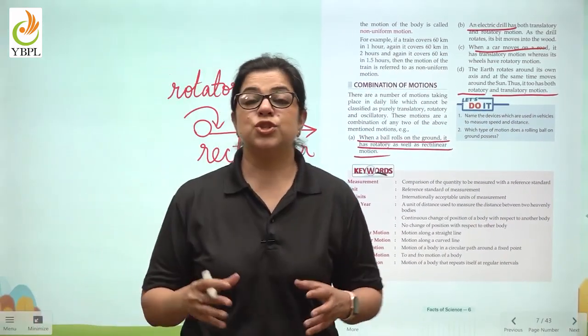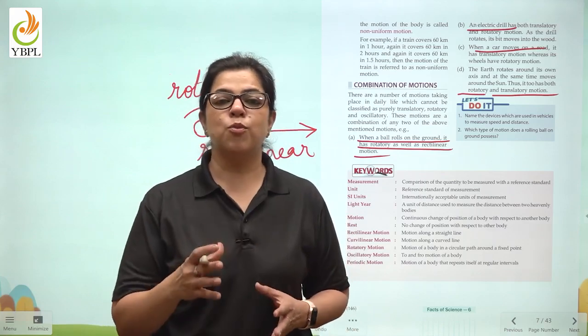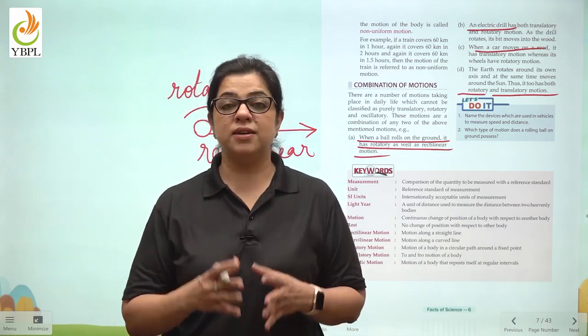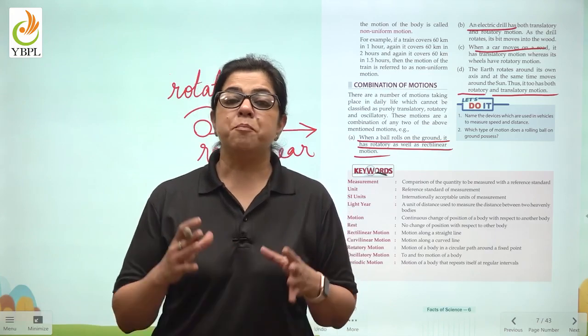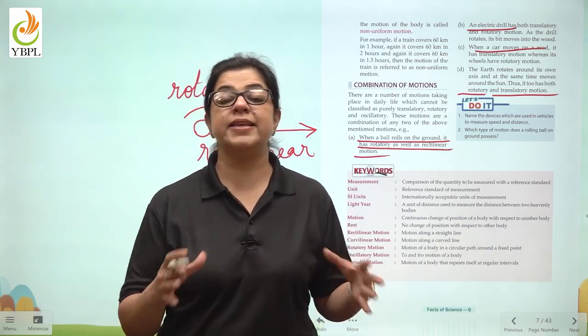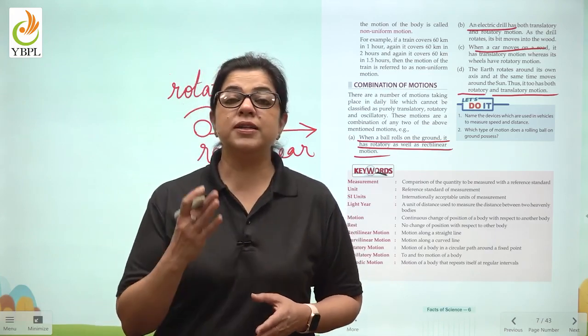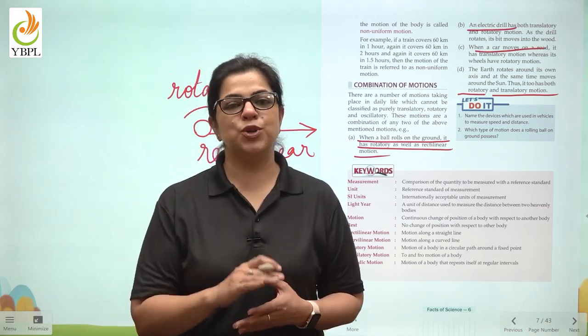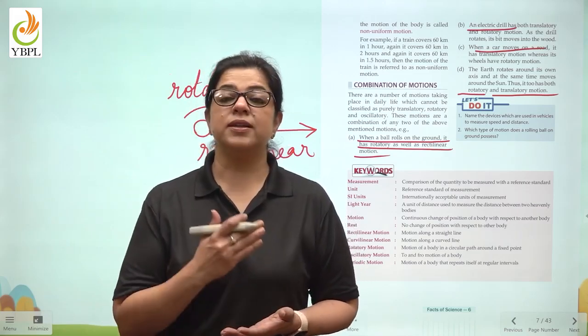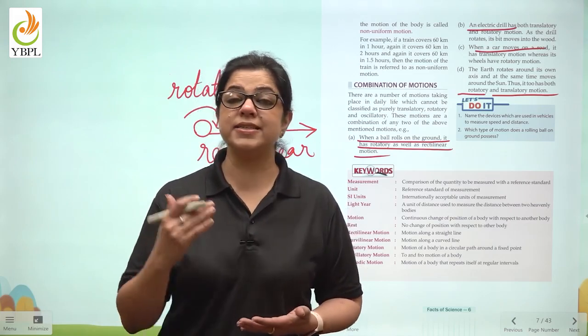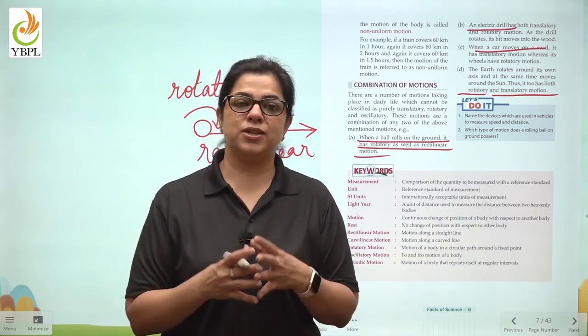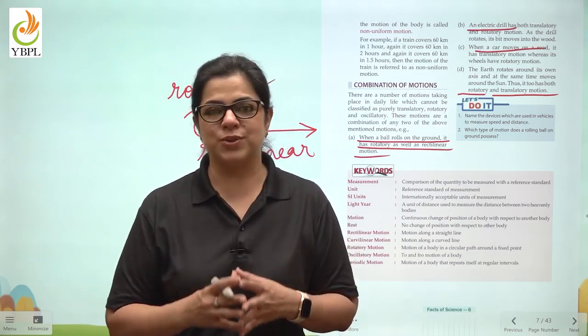So children, this was about motion and measurement. We have learnt in this chapter how measurement of distances or length is very important. We have learned the meaning and use of standard units. We've also learned the kinds of motion that exist around us and the combination with which these motions work together.